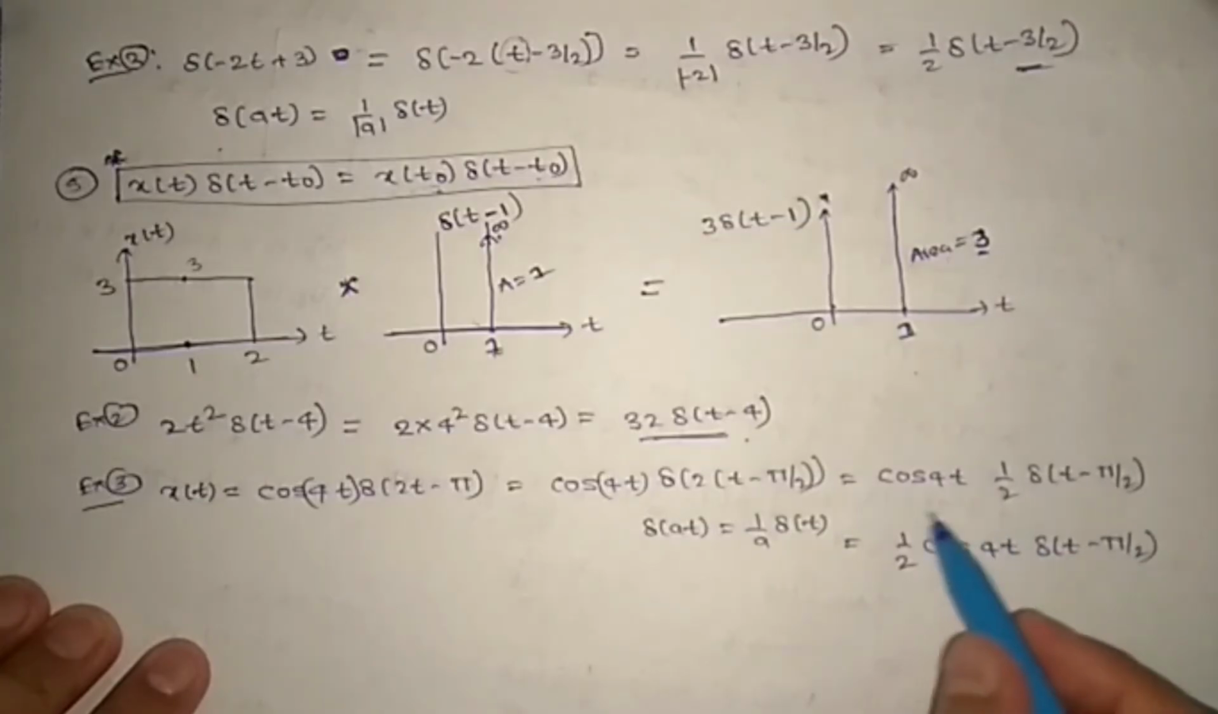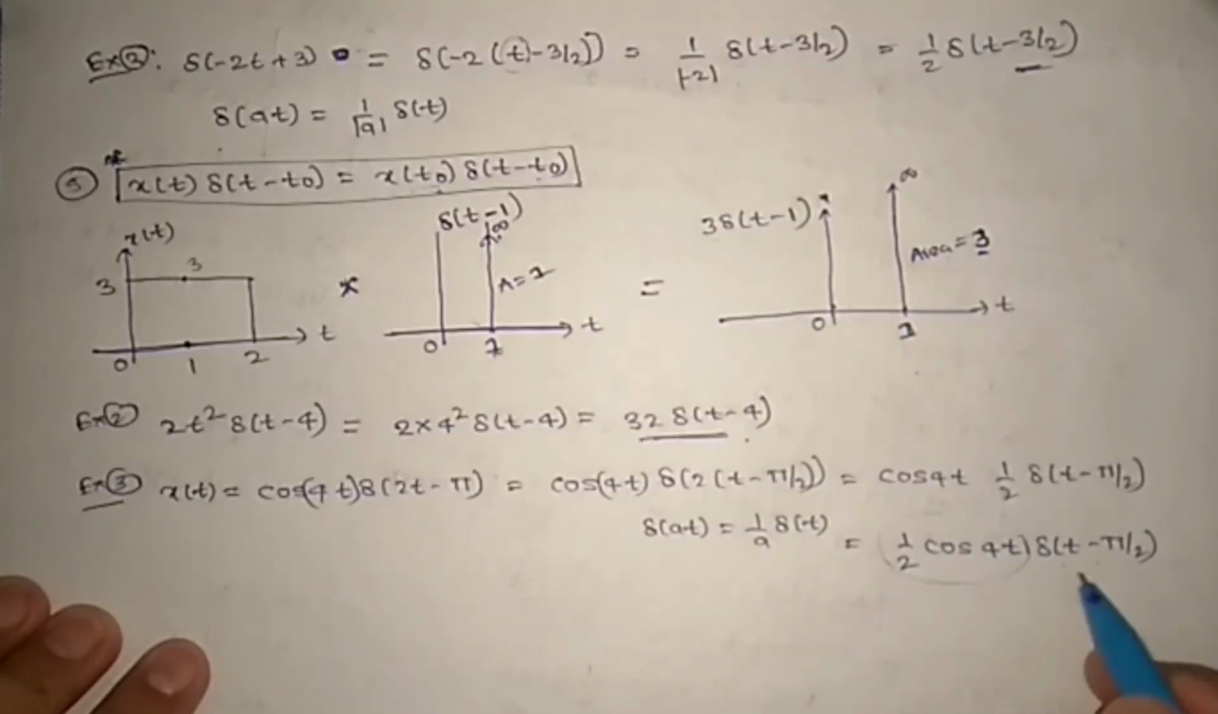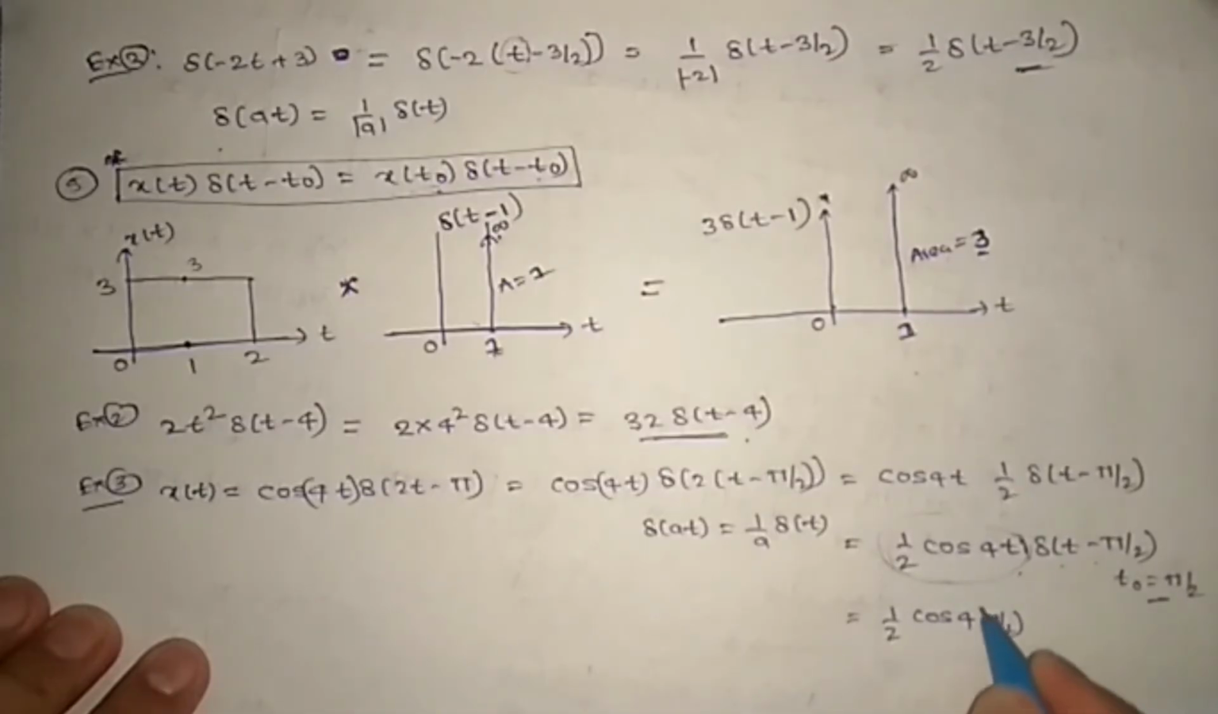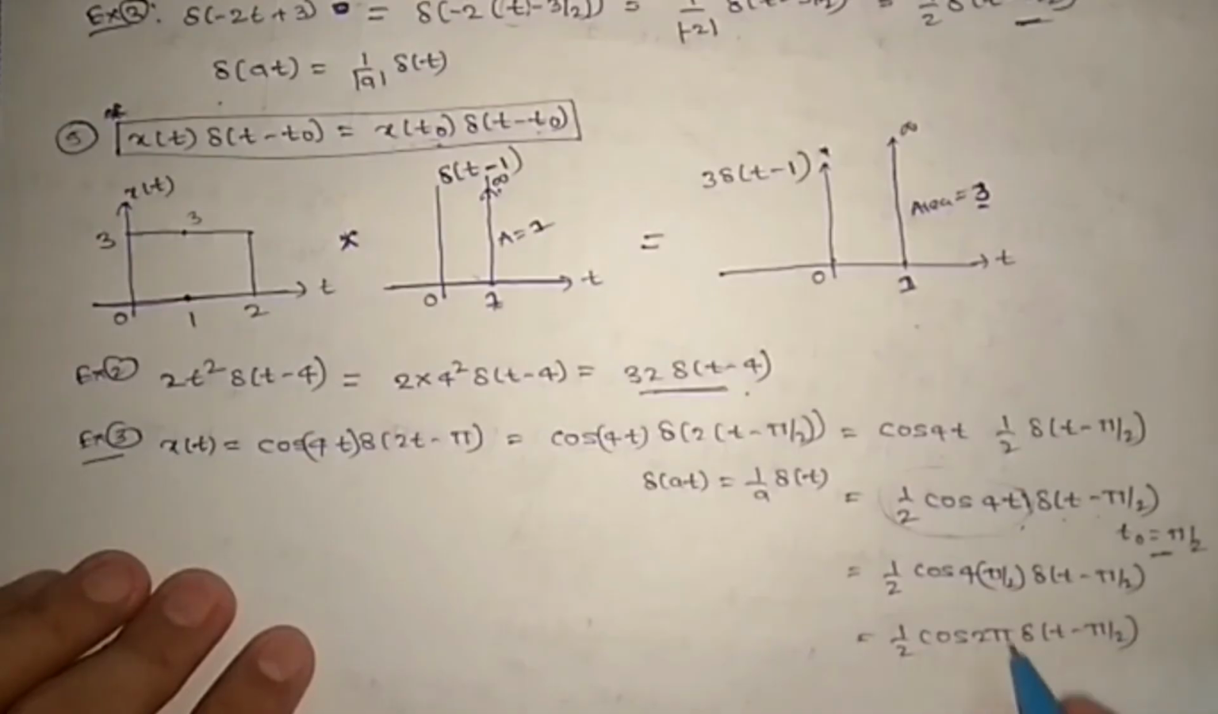Now this is x of t, this is del of t minus t naught. So here t naught is pi by 2. Wherever t is there, you need to substitute this value. So 1 by 2 cos 4 into pi by 2 del of t minus pi by 2. So 1 by 2 cos 2 pi del of t minus pi by 2. Cos 2 pi is equal to 1. So 1 by 2 del of t minus pi by 2. So this is the answer.